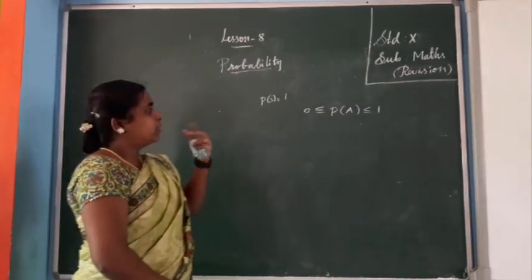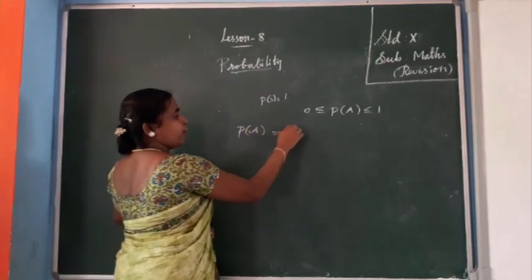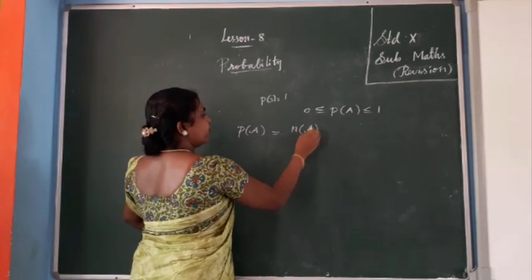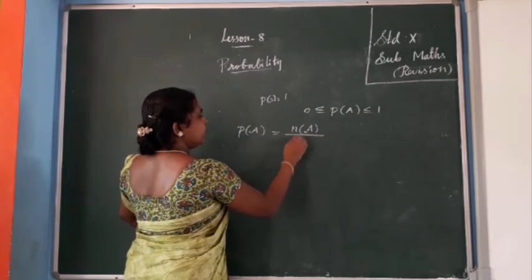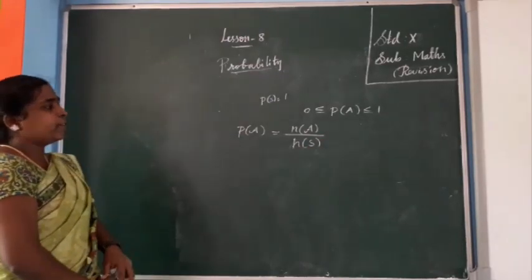Next one. P of A, the probability of an event, how will you find it? The number of that item by the total, isn't it? N of A by N of S.